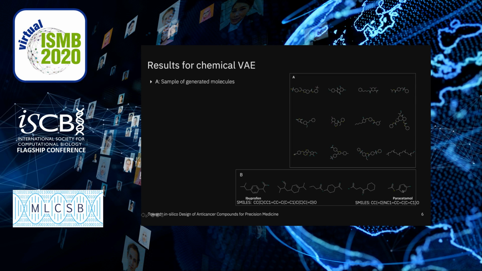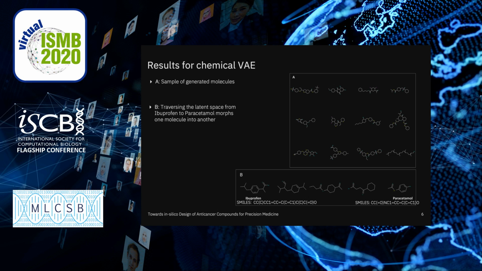So let's have a look at the results. This is the chemical VAE that was not optimized in this whole pipeline using reinforcement learning, but was just pre-trained on these ChEMBL molecules. What we see here is this smoothness in the latent space, where if we encode ibuprofen and we encode paracetamol and we decode intermediate representations in between the two, we can see that we can, to some extent, warp or morph one molecule into the other. And this is reached by this smoothness constraint in the latent space that comes from the KL divergence, basically.